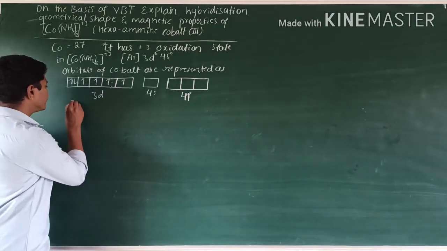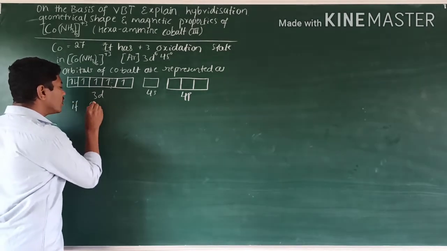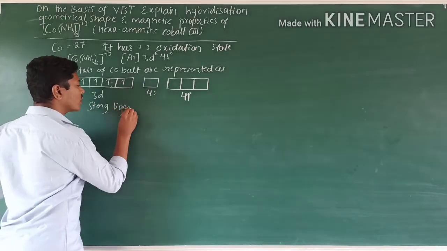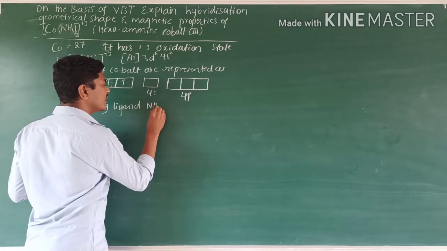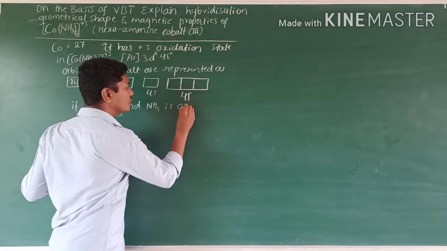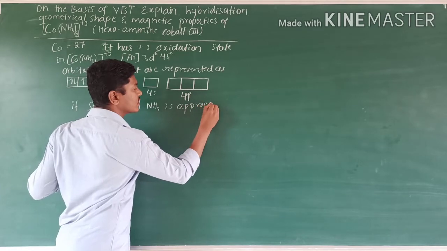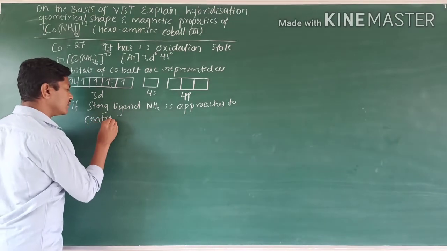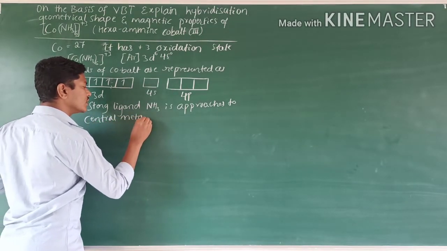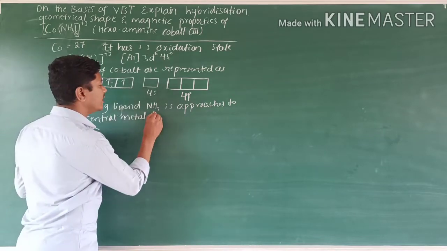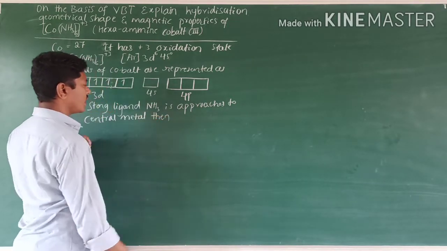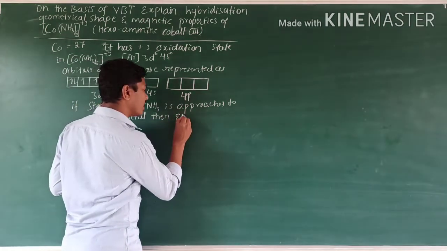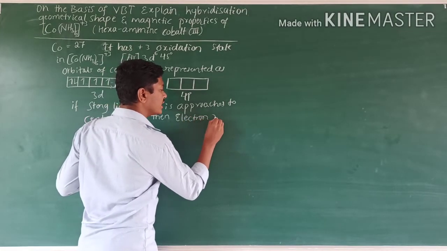Then when the strong ligand NH3 approaches the central metal atom, what happens at that time?